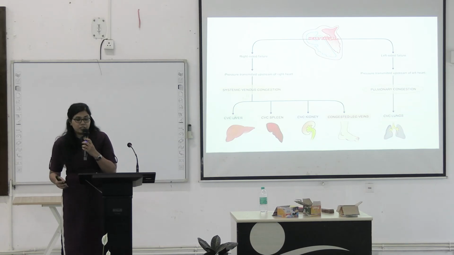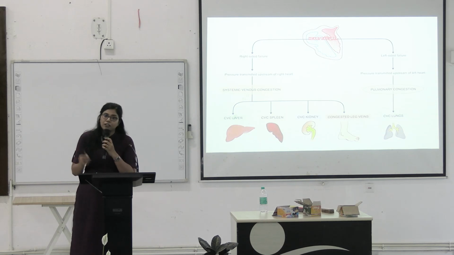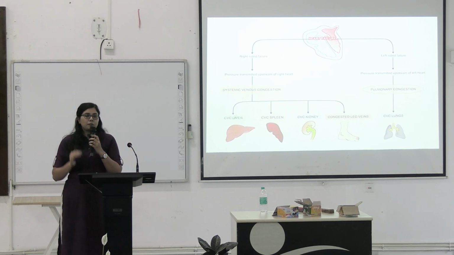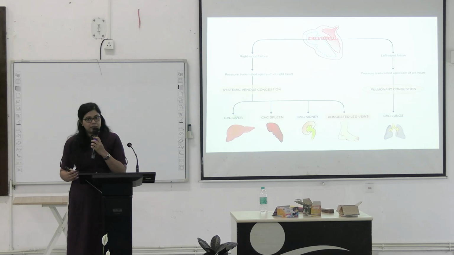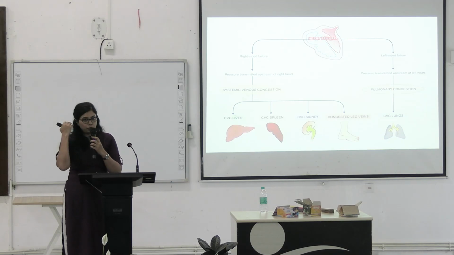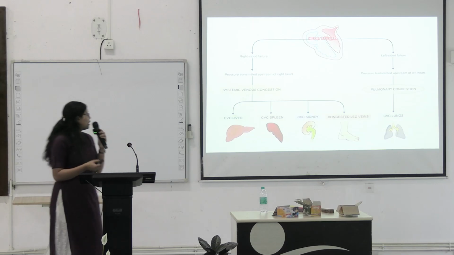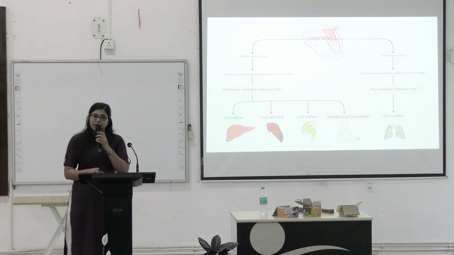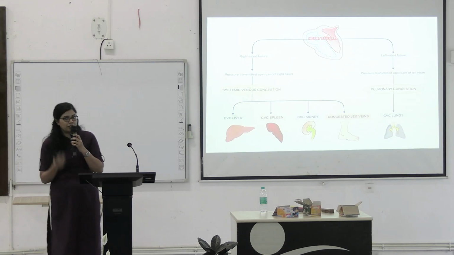the inferior extremities. So whenever there is failure of the right side of the heart, this blood that is supposed to come back into the right atrium will not be able to come back. So there will be congestion in the organs that are being drained by both the superior and the inferior vena cava. So in case of right heart failure, we will see congestion in liver, spleen, kidney and also leg veins. Leg veins will also be congested.